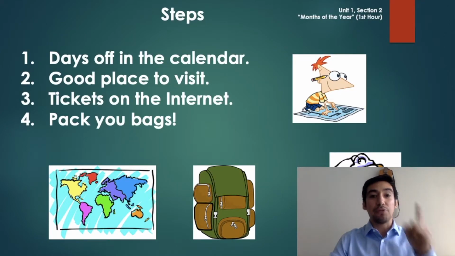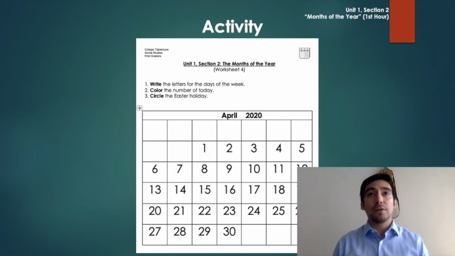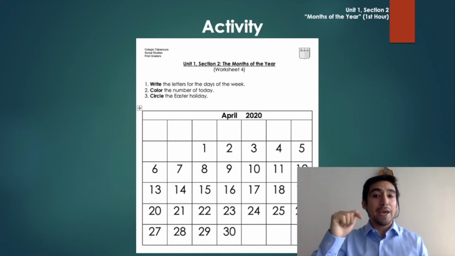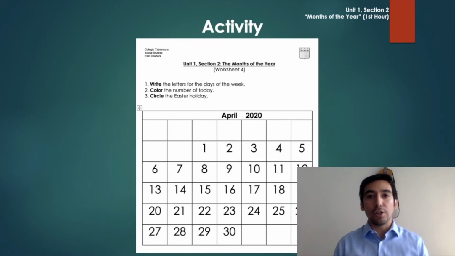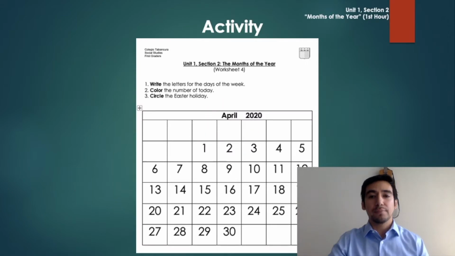Alright, so now let's continue. We're going to have our first activity. Okay, so this is activity number 1, worksheet number 4 from your booklet. It says, 1. Write the letters for the days of the week. 2. Color the numbers of today. And 3. Circle the Easter holiday. Ooh, this is going to be good. Alright, so pause the video here, and once you're ready, we will check together.